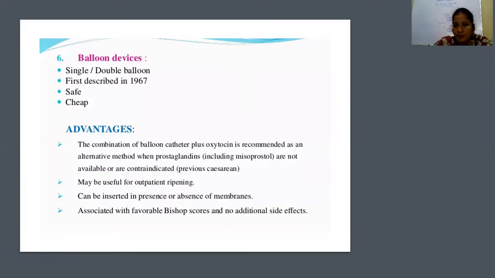It is an OPD procedure. It can be inserted in the presence or absence of membranes, and the higher the Bishop score, the more successful will be the induction with the balloon devices.